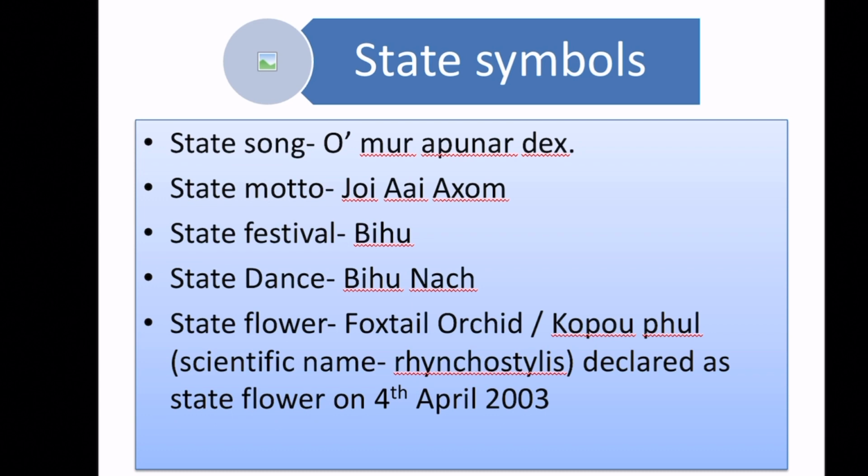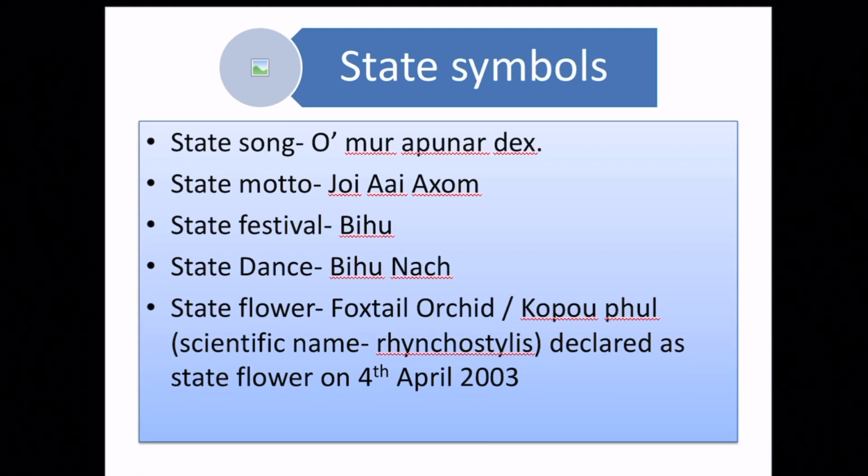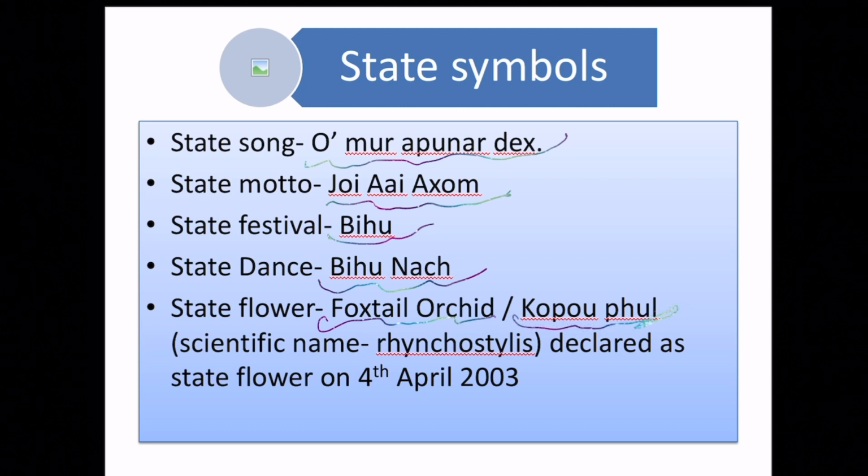Let's look into the state symbols of Assam. State song. The state song of Assam is O More Apunar Day. State motto is Joy I Ohom. State festival Bihu. State dance Bihu Nas. State flower Foxtail orchid, or it is also known as Kopu Phul in Assamese. It is important to know both of these, and I also just mentioned the scientific name, which is not so important, but you can still look into it. And when was it declared as the state flower? It was declared as the state flower in the year 2003, 4th of April.